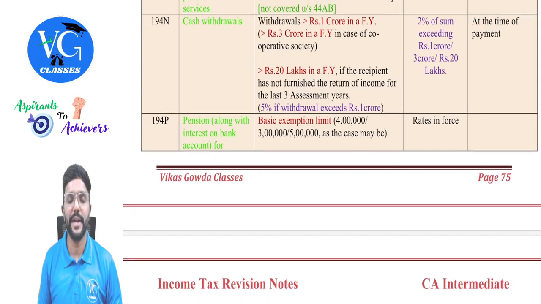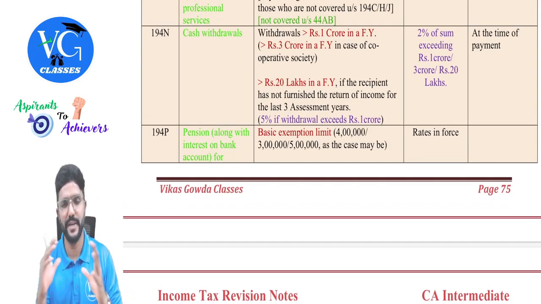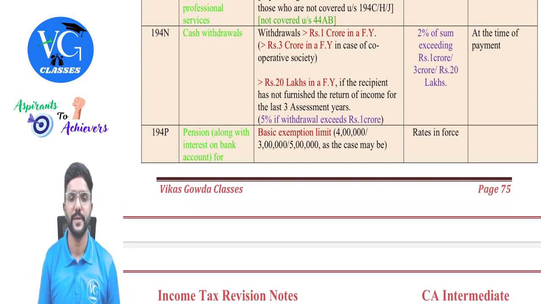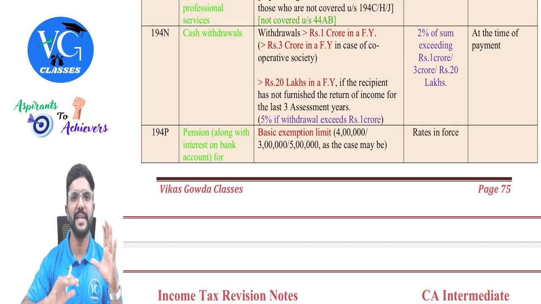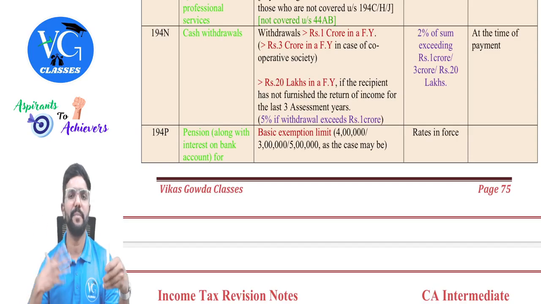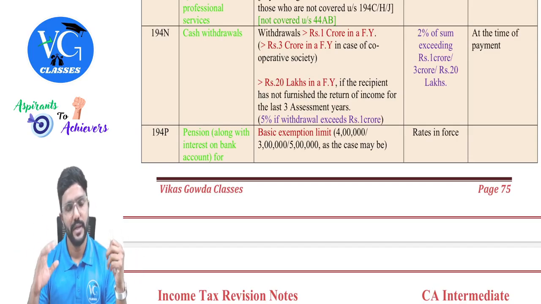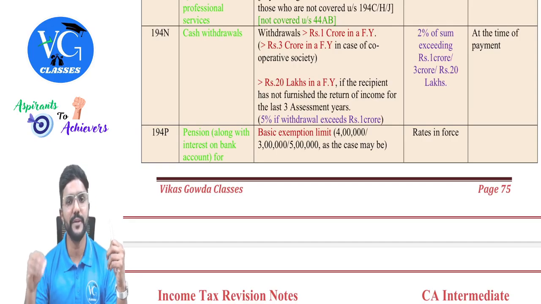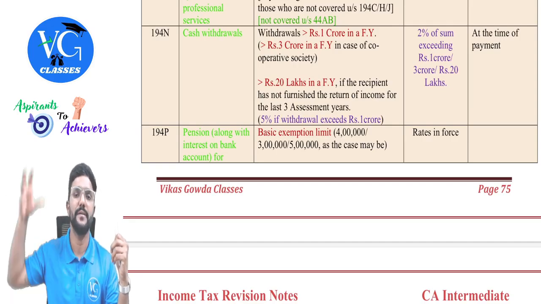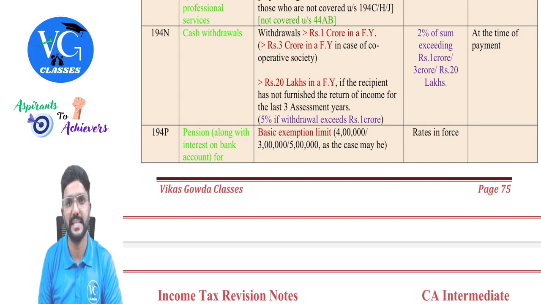Okay. Then 194N, this is important. This is a bit different. Please be careful. Listen, guys. Normally TDS will be deducted by the payer when he is paying the expenses to the payee, and for the payee, it is an income earned. You need to always consider the gross income while calculating the total income. But for TDS deducted, you will get a credit, which we will reduce from the total tax liability.